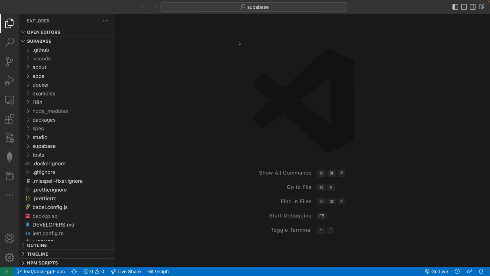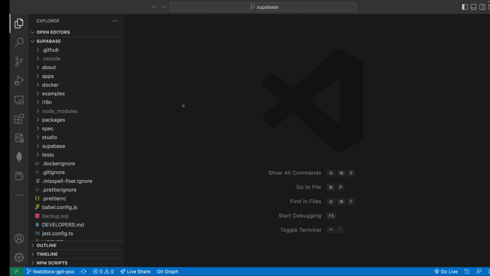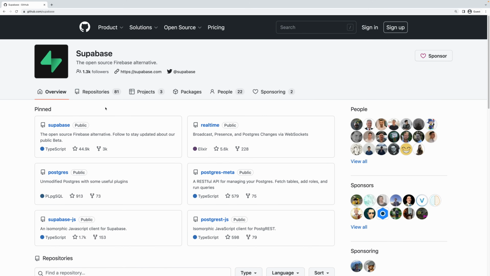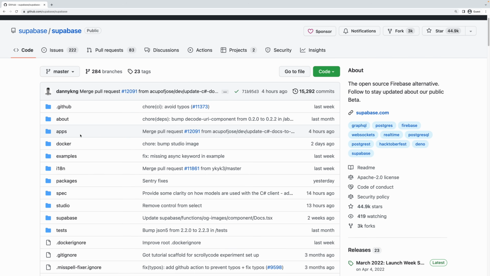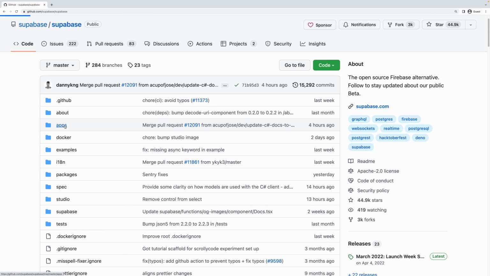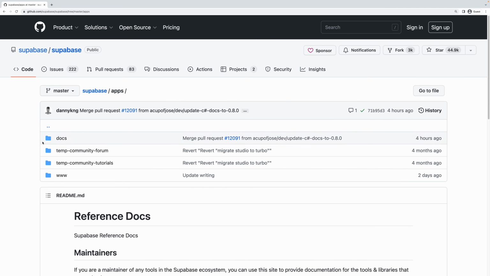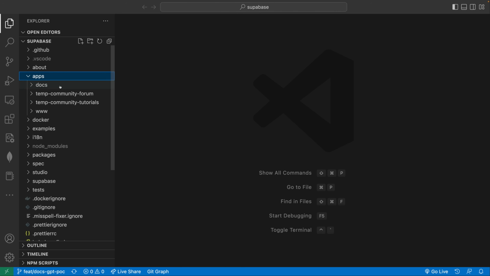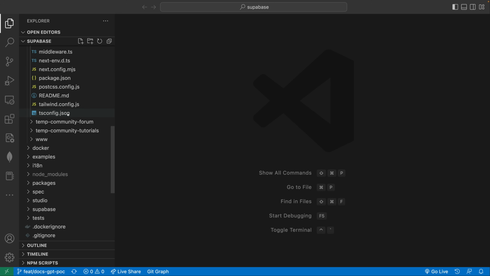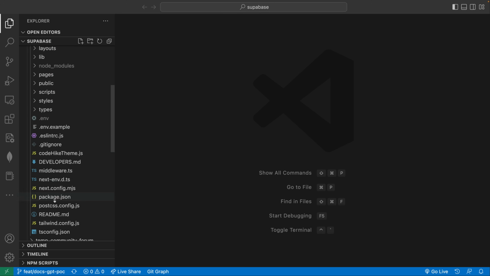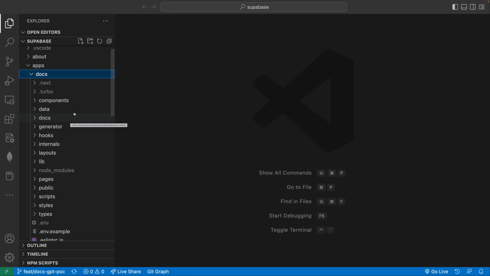So right now we're just looking at the Supabase monorepo. If you actually want to follow along yourself, Supabase is open source, of course, as we've talked about. So you can just head on over to the Supabase GitHub organization, and then it's just their first Supabase project. This is a monorepo. It contains a couple different projects within it. One of those projects being the documentation website, which is what we're going to focus on today. And fun fact, the documentation website is actually completely built on Next.js, which in my opinion has made it a really great experience to work with.